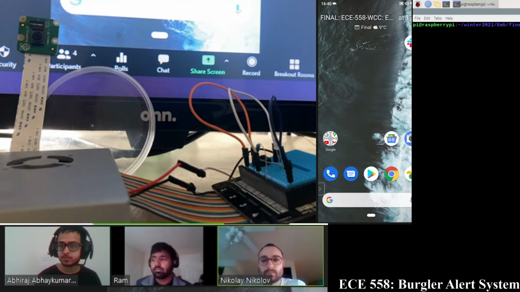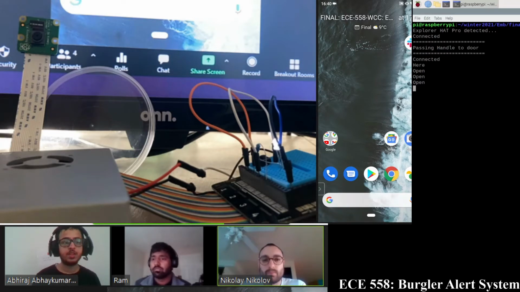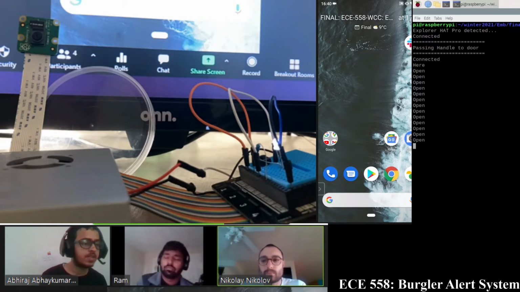So as you see, it initializes everything and it says currently the door is open. And as you can see, the LED is lit. So these values are also getting updated in the Firebase.